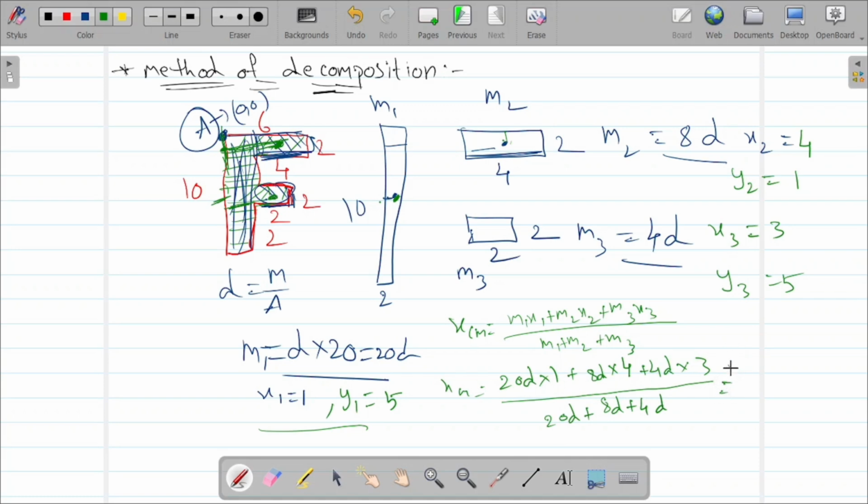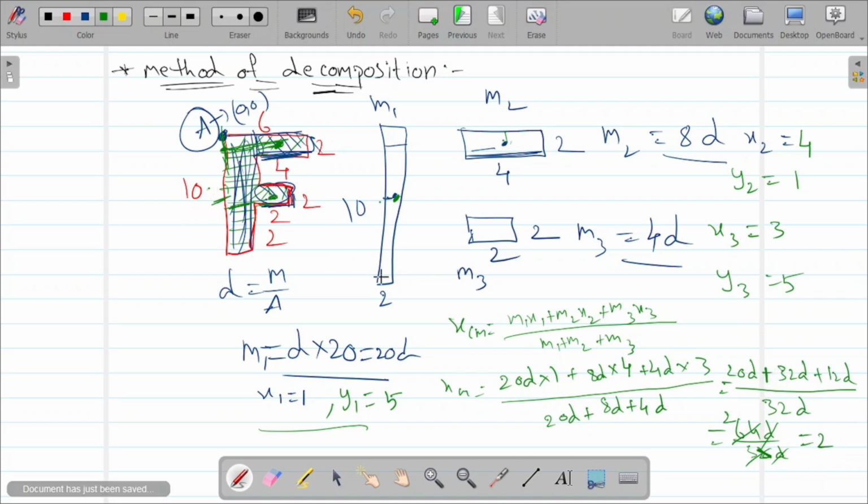So it is 20d plus 8 fours are 32d plus 12d, that is 20 plus 32 is 52, 64d by 32d. The d gets cancelled, 32 ones are 32, 32 twos are 64, so it is at 2 centimeters. Okay, all considered in 10 centimeter, 4 centimeter, 2 centimeters.